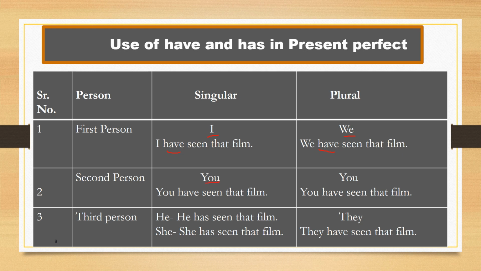If the subject is you, that is second person singular, we use have as a helping verb. If the subject is you, that is second person plural, we use have as a helping verb. You have seen that film. If the subjects are he, she, it, that is third person singular, we use has as a helping verb. And if the subject is they, that is third person plural, we use have as a helping verb.